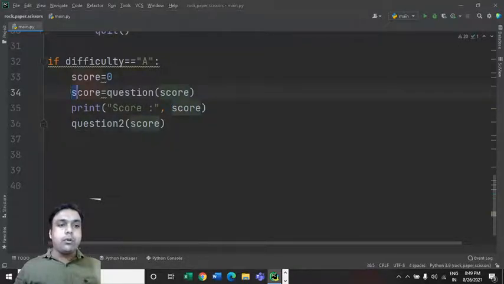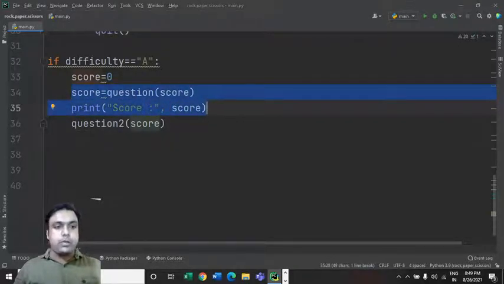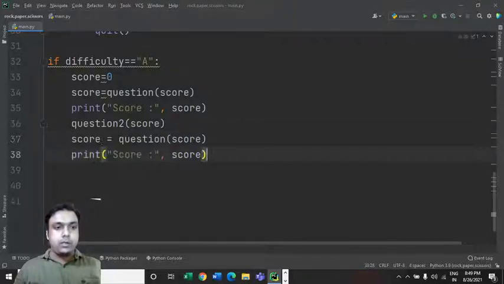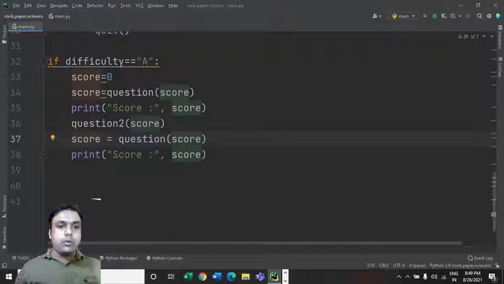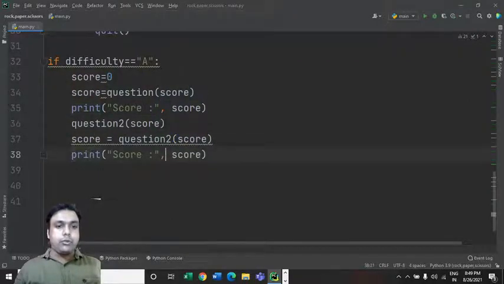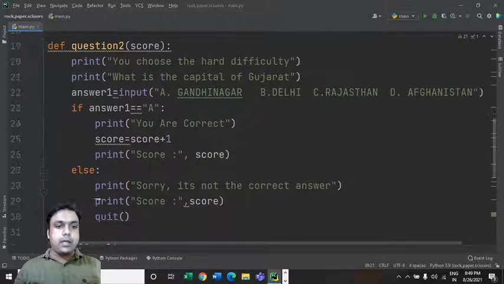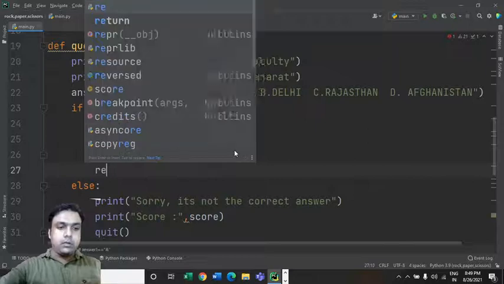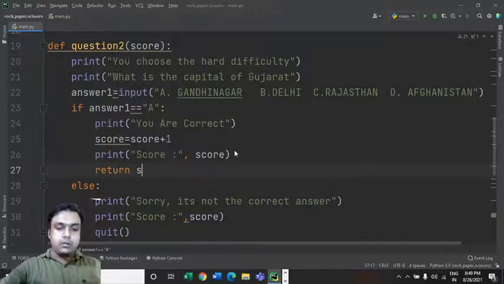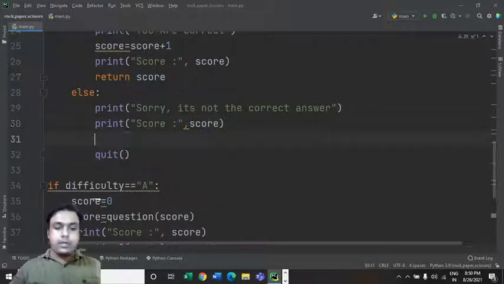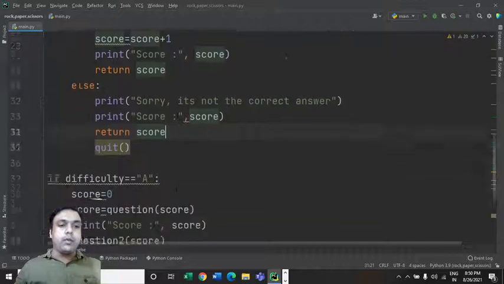Same thing we have to do with this question number 2. So like this we can put it over here, score is equal to question 2, and print score, and here we can add return score, and in this else part also we can put this return score, right?